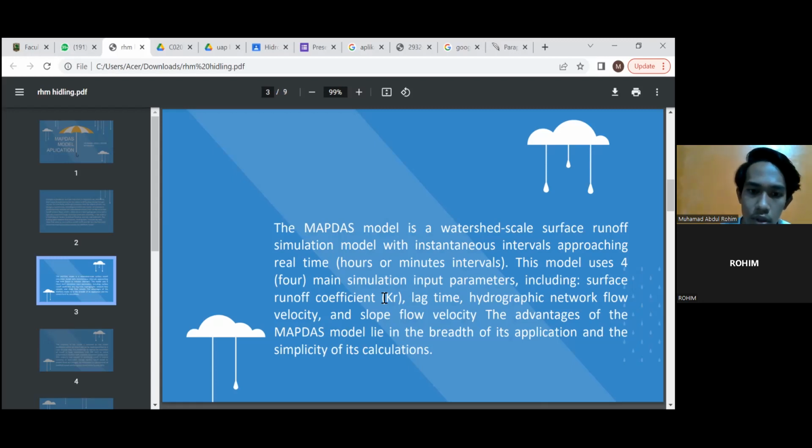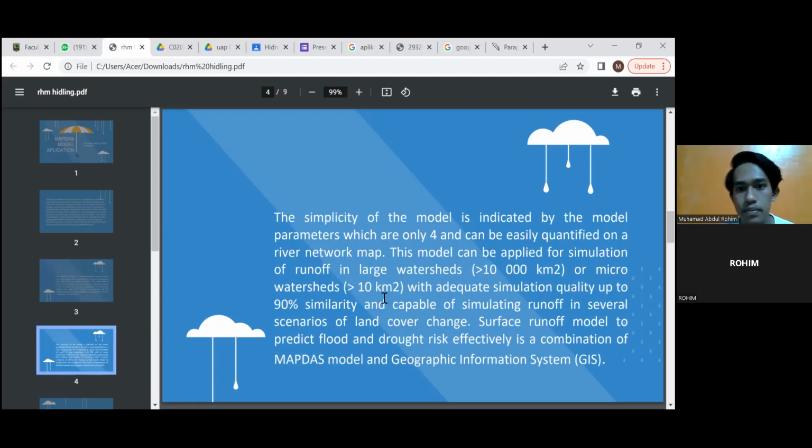The advantage of the MapDash model lies in the breadth of the application and the simplicity of its calculation. The simplicity of the model is indicated by the model parameters, which are only four and can be easily quantified on the river network map.